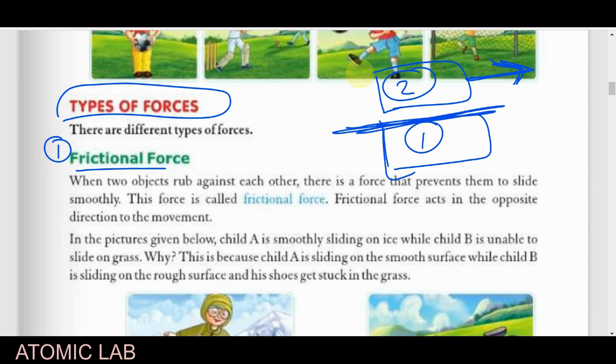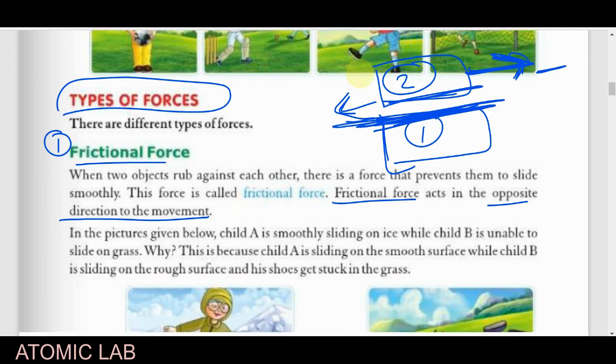So you have to remember, frictional force will always be exerted between two surfaces. First one this, second one this surface. And second, it will always be exerted in the opposite direction. Suppose the motion of the first object is in this direction, the surface of the second object will try to stop it, so it will exert force in the opposite direction. So frictional force acts in the opposite direction of the movement. If an object is moving in this direction, it will exert force in the opposite direction.